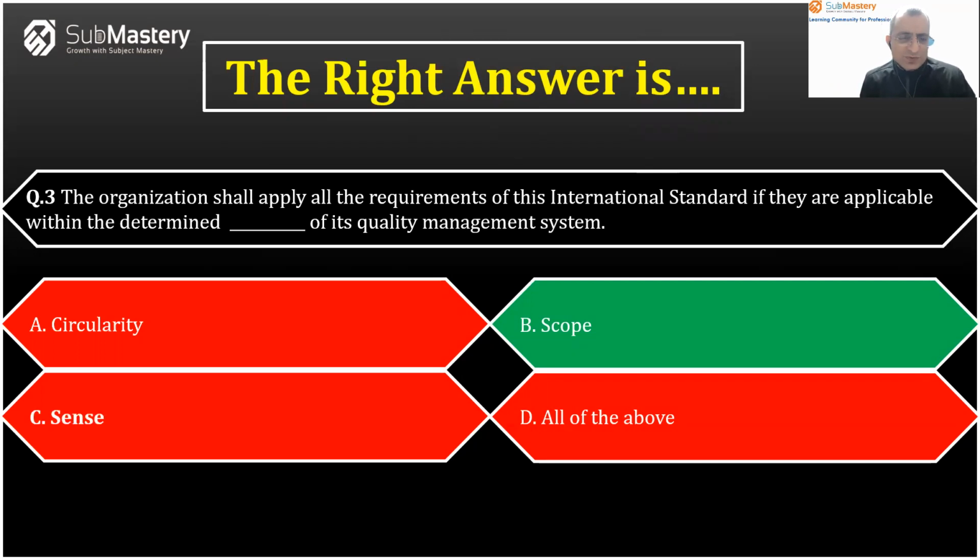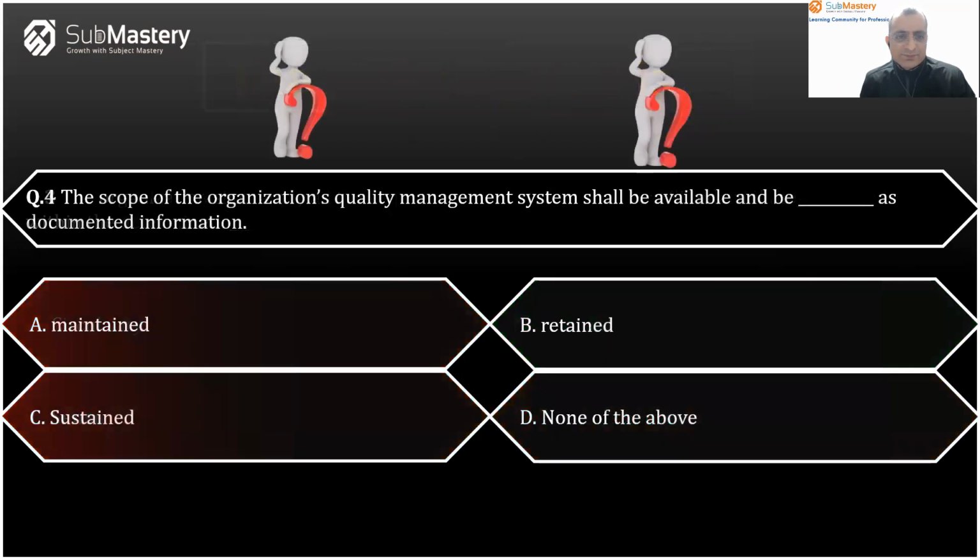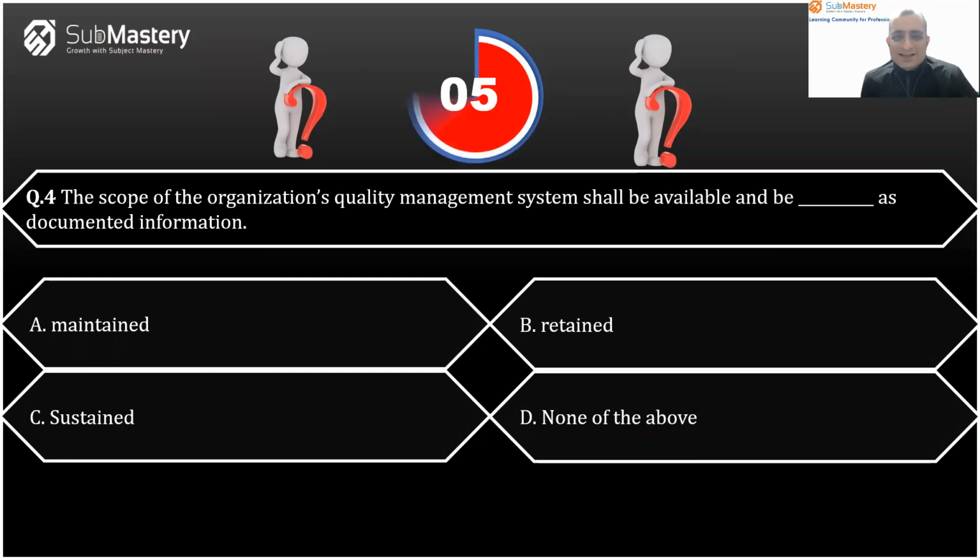Okay, question number 4. Let's get ready for that. The scope of the organization's quality management system shall be available and be dash as documented information. A, maintain, B, retain, C, sustain, D, none of the above. So how exactly do you need to keep the scope of the organization's quality management system? What's the right answer?